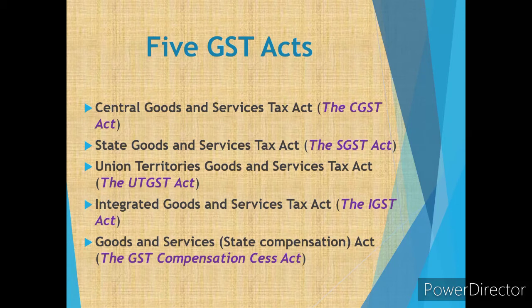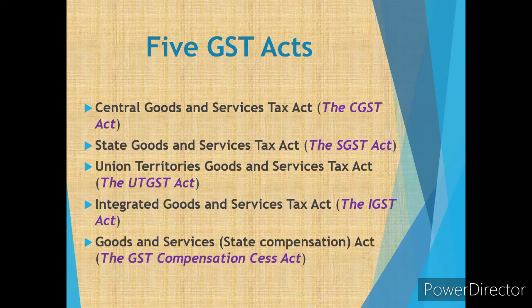The 5 GST acts are: first one is the Central Goods and Services Tax Act, the CGST Act. In this act, provisions pertaining to central goods and services tax are covered.